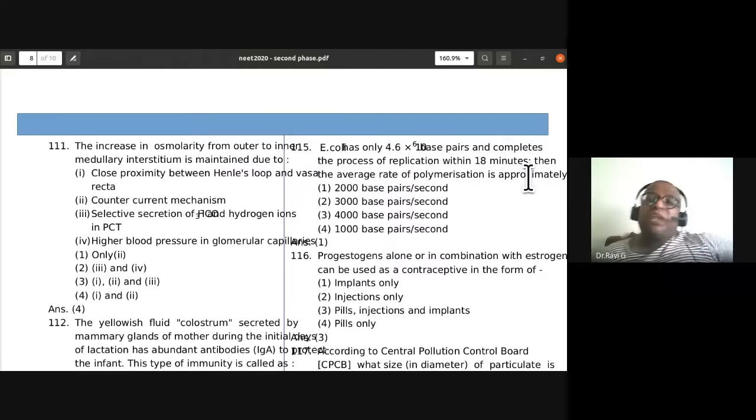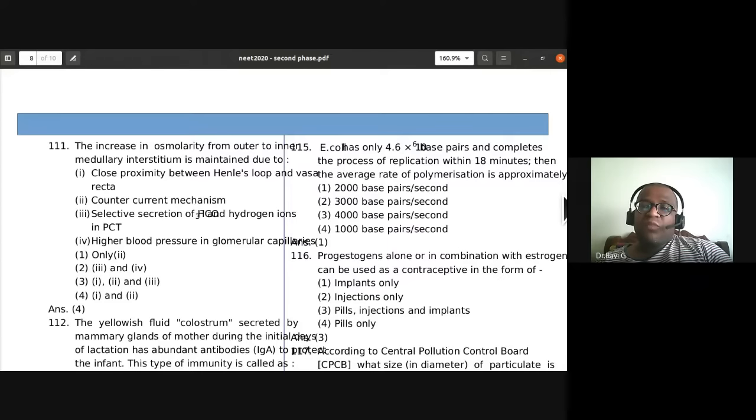Then the average rate of polymerization, you have to calculate it per second. So you have to divide it by 18 into 60.